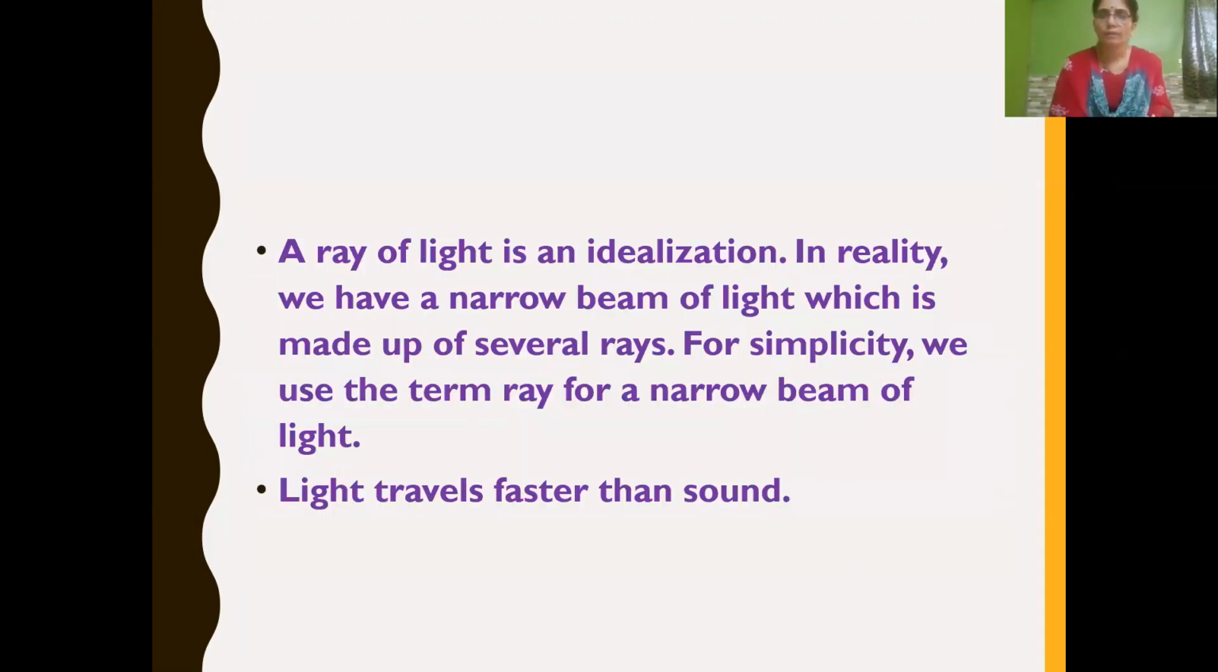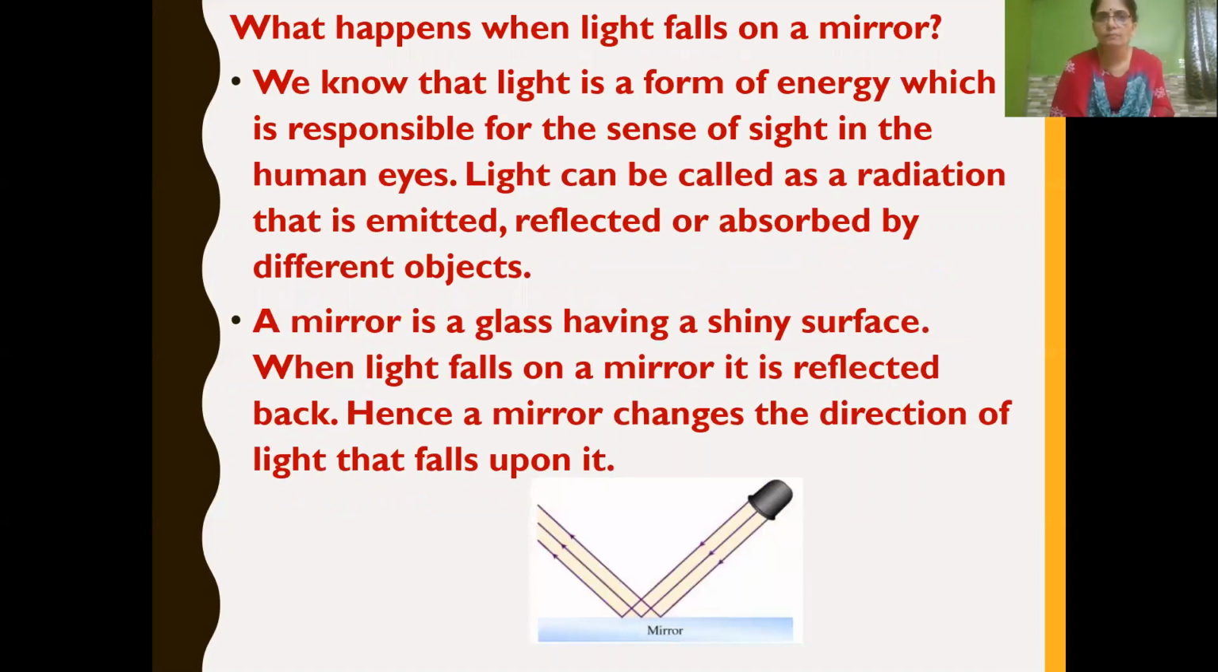Then we used to say ray of light, isn't it? But in reality we have a narrow beam of light which is made up of several rays. So several rays together form a beam of light. Simply, we use the term ray for a narrow beam of light. And we know that light travels faster than sound.